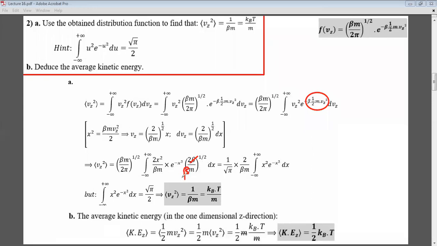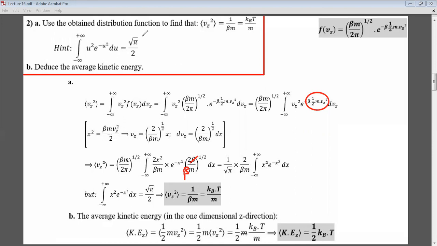And that's why this beta m and this beta m, they cancel out, and I will have only 2 over beta m left. And this square root 2, this square root 2 will cancel out, and I will have 1 over square root beta remaining, okay? And this is how I get the expectation value for Vz squared.